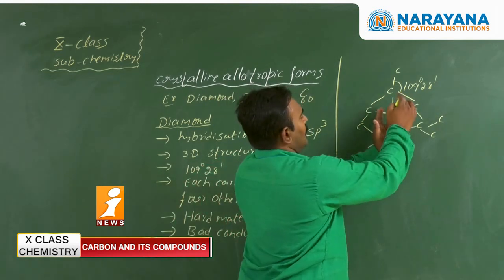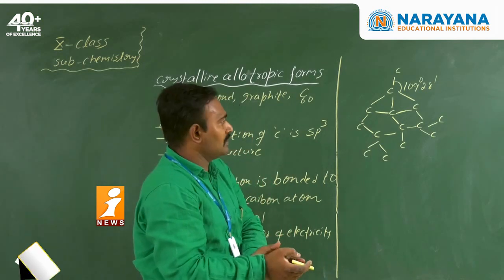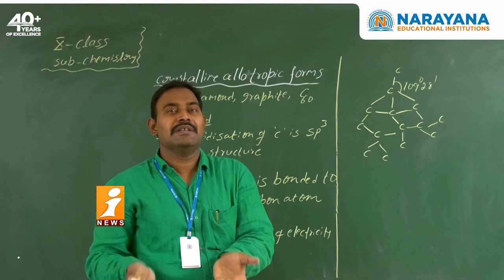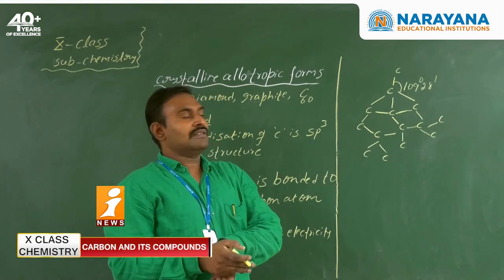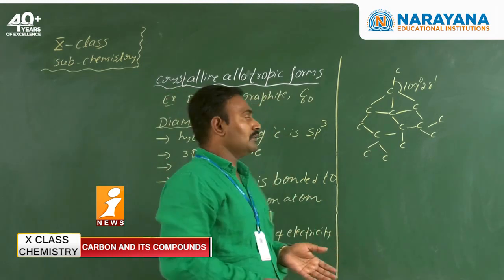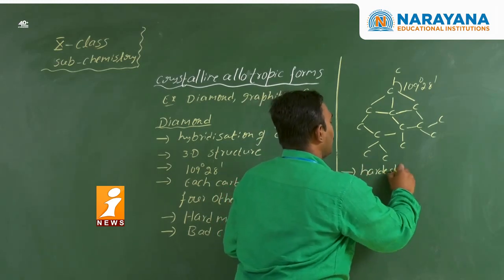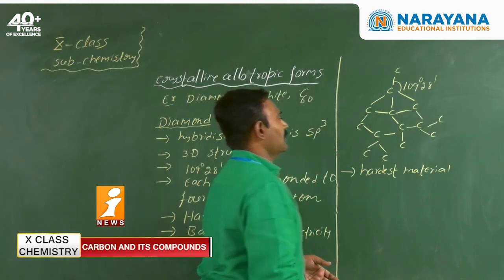Each carbon is attached to four other carbons with single bonds, or sigma bonds. The bond energy is very high. That's why diamond is the hardest material. To break these bonds, a huge amount of energy is required. That's why the melting point of diamond is very high, so it is considered the hardest material.